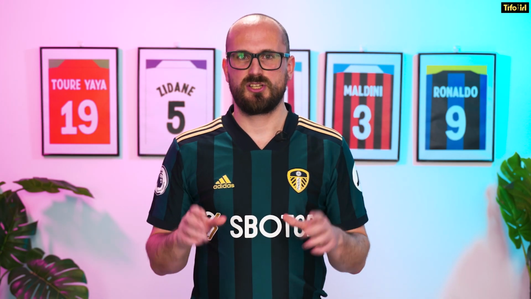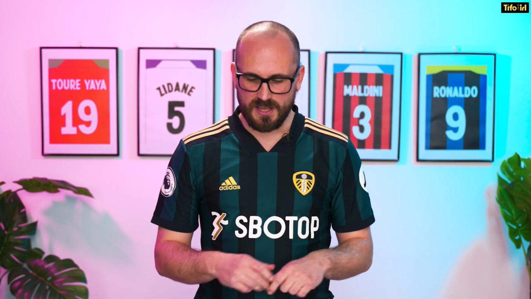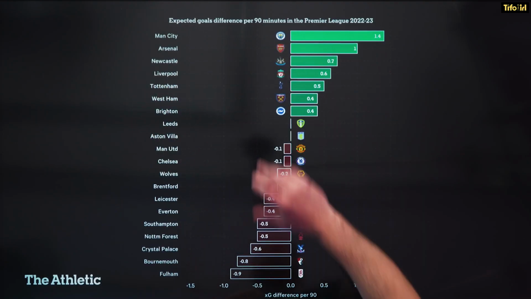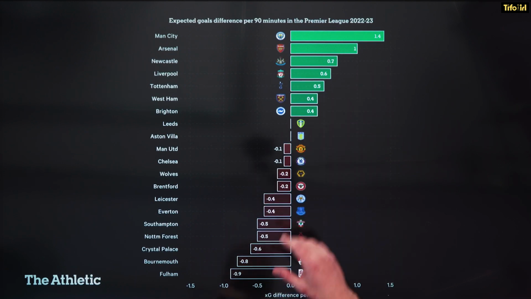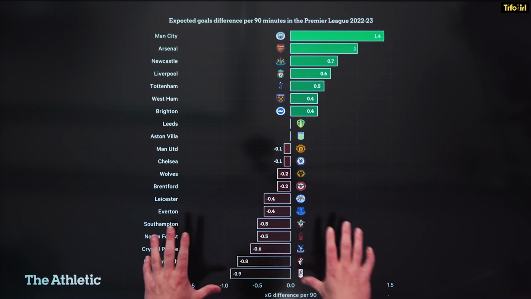But there is an elephant in the room here, and that is this. If you actually look at the underlying numbers on face value, it looks as though Leeds are doing okay. So we've got here the expected goal difference per 90 minutes for the Premier League this season. Teams at the top that you would expect, teams at the bottom that you might not expect actually, but a lot of the teams that you would expect to go down in this lower part of the table.